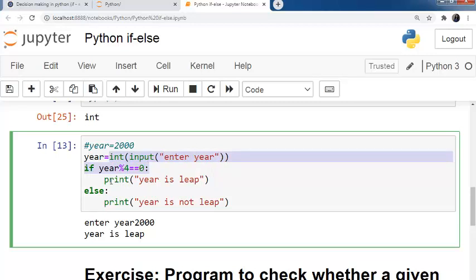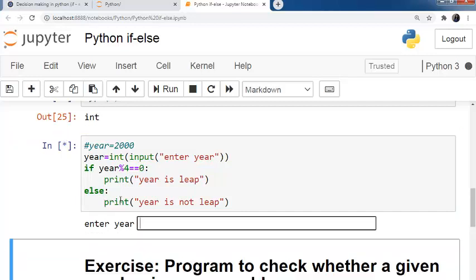For that we are writing a condition: if year is divisible by 4, meaning year remainder 4 is equal to 0. This sign is the remainder sign. When we divide the year by 4, if the remainder equals 0, then our year is a leap year. Otherwise we will go inside the else and print whatever is written inside the else block. In the else block we have written print year is not leap.